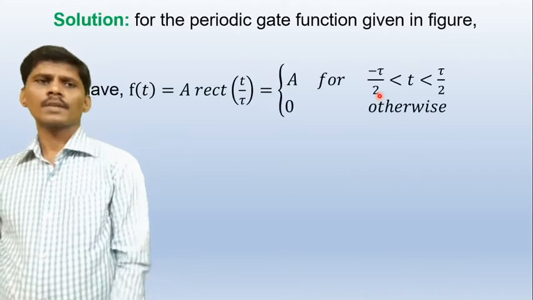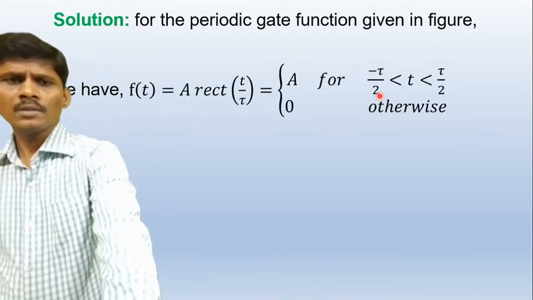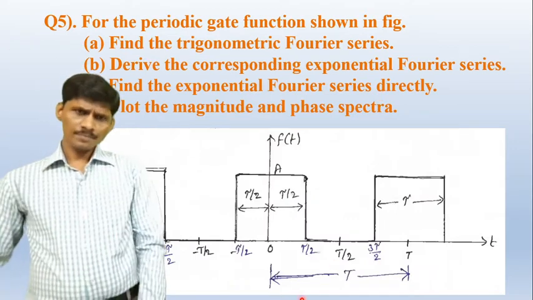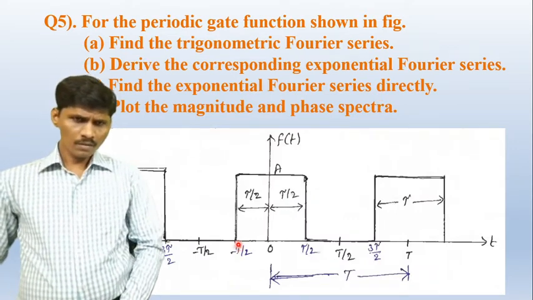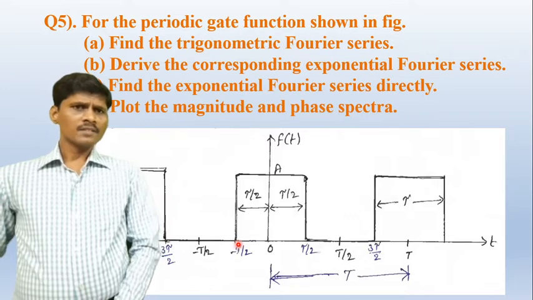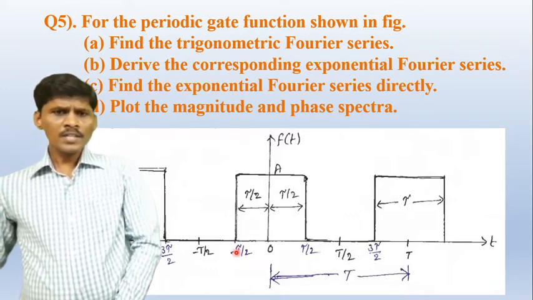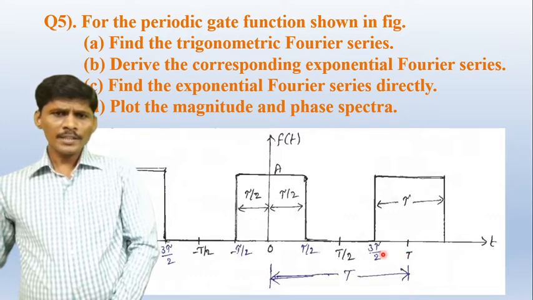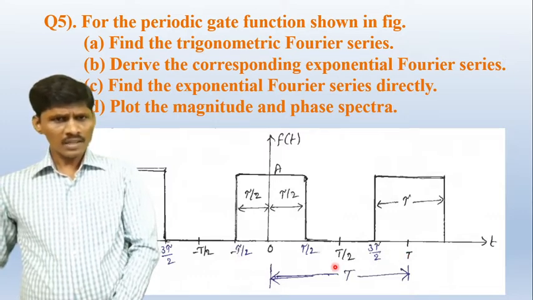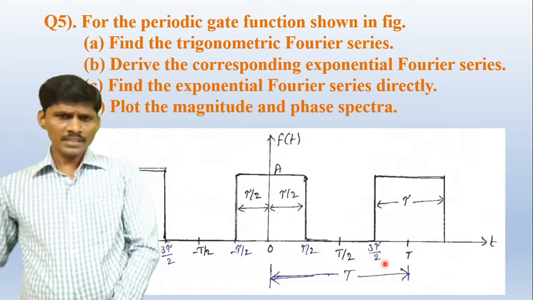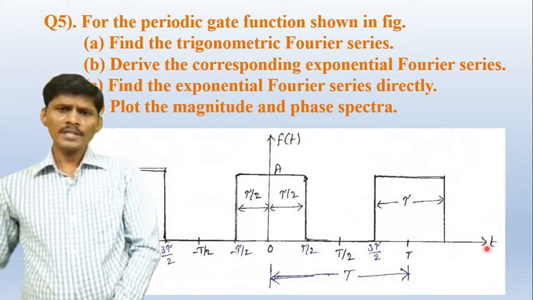Solution. So from the given waveform, the function f of t is equal to, so now here, calculate the trigonometric Fourier series for t is equal to minus tau by 2 to plus 3 tau by 2, or calculate 0 to capital T, and every capital T seconds the same waveform will be repeated.